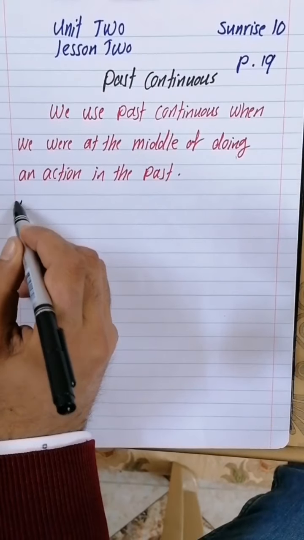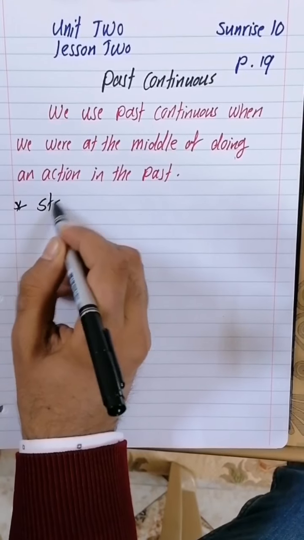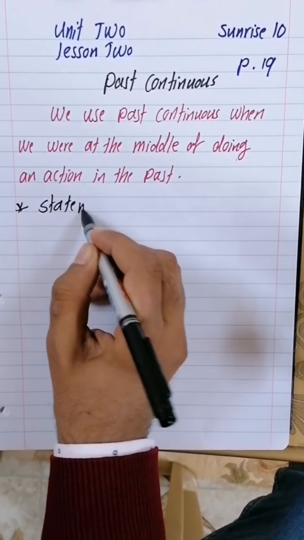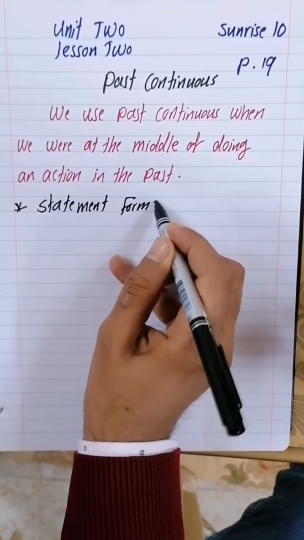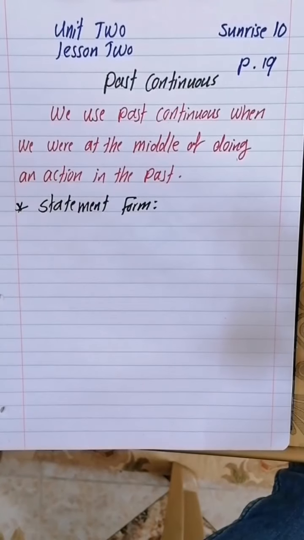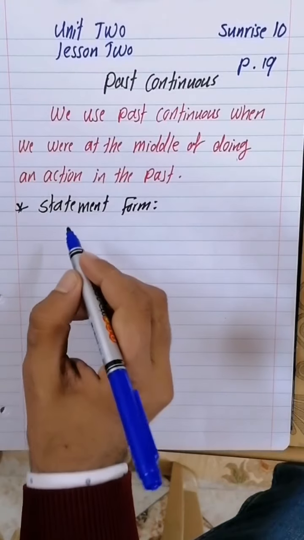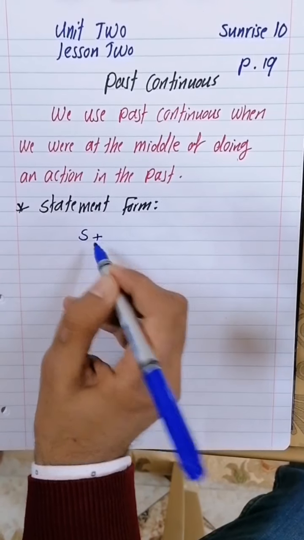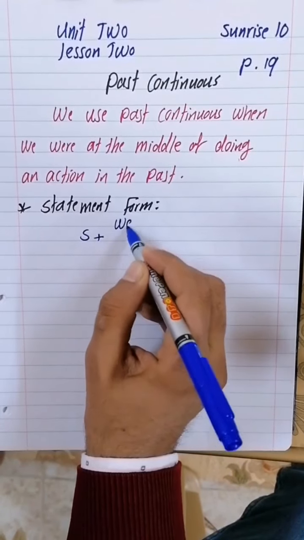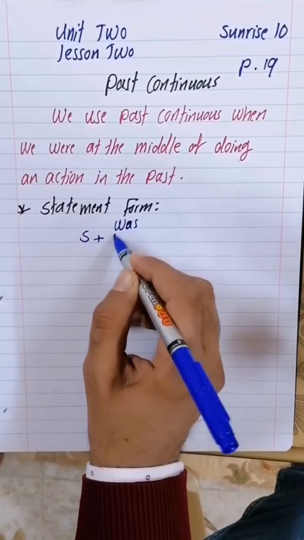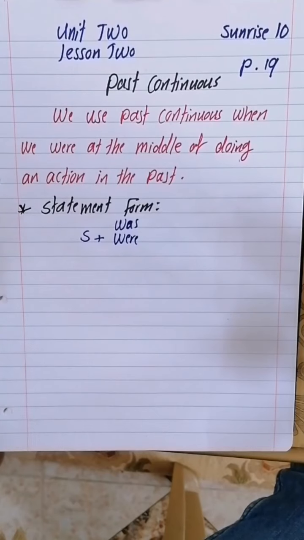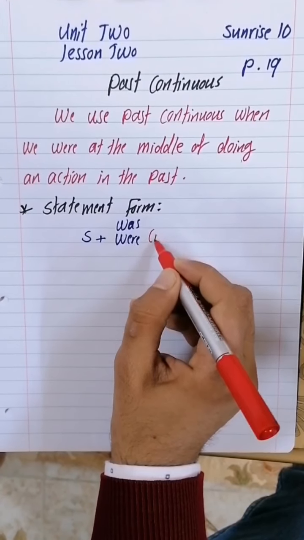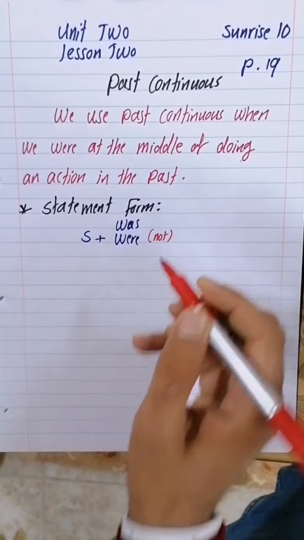We have got statement form. It is like we need to have subject plus was and were. If it was positive, if it was negative, we only add not to the sentence.